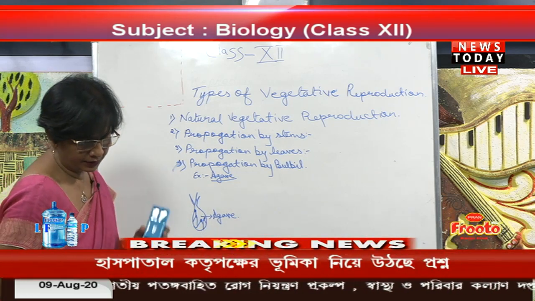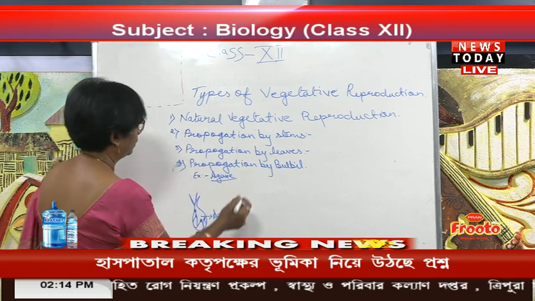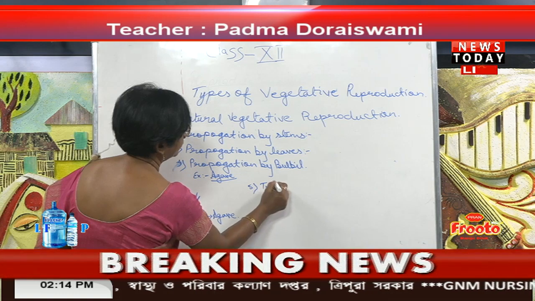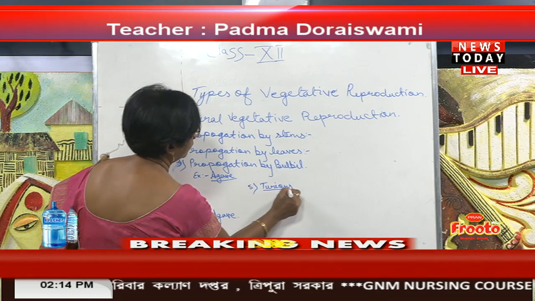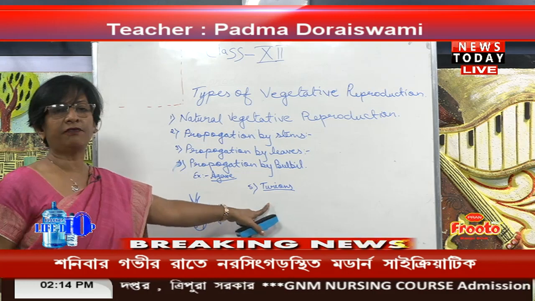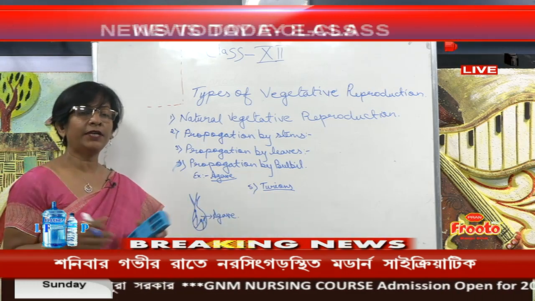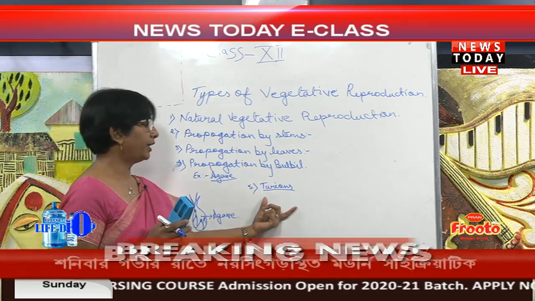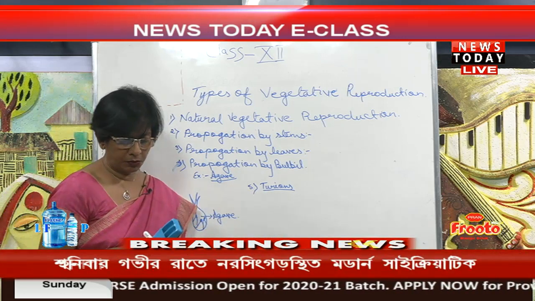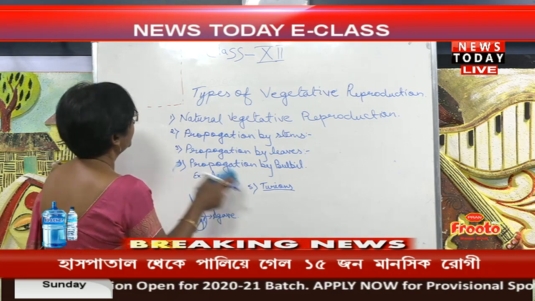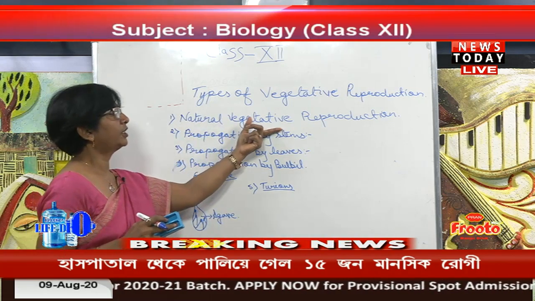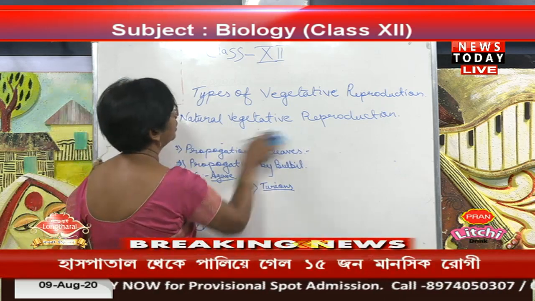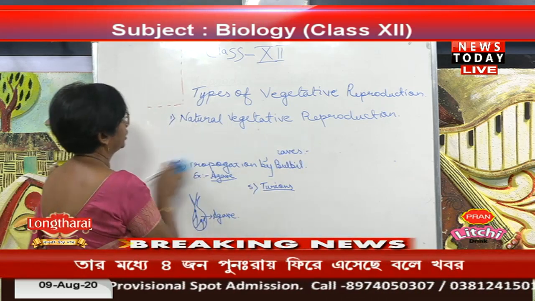Then there come the turions. This one is especially found in aquatic plants. There is already a fleshy bud there, which is already developed into a new plant. So, here we have gone through natural vegetative propagation. Now, we will see the artificial vegetative propagation.